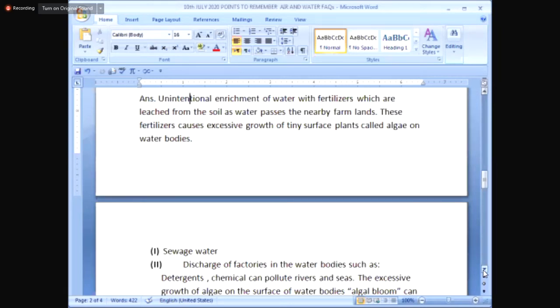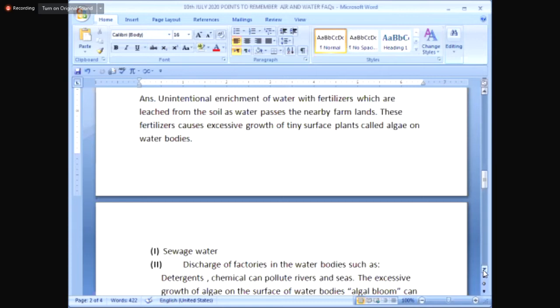So my dear students, now the question arises in your mind, because many of you are still not clear with the definition. The main water pollution is caused by eutrophication. And the main factor causing eutrophication in water are the fertilizers, other than other factors which I'm going to discuss. How do these fertilizers reach the water bodies?